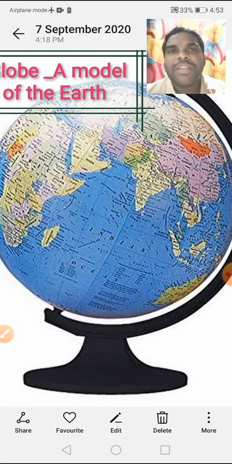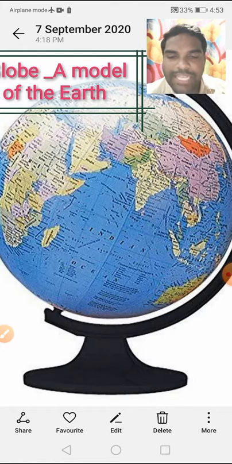Latitudes are horizontal lines on globe. Understand children? These run from west to east. See children, these run from west to east. Can you spot these lines? Yes. Compare the length of these lines.